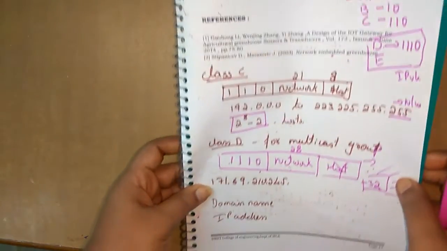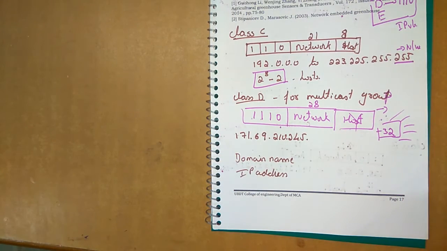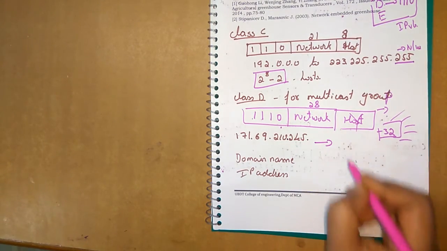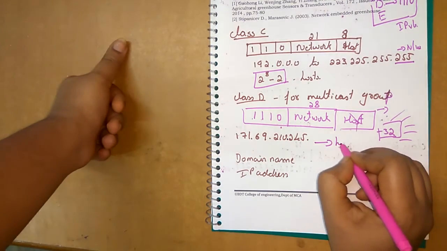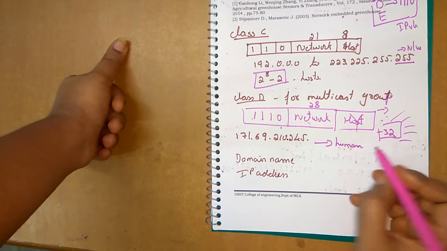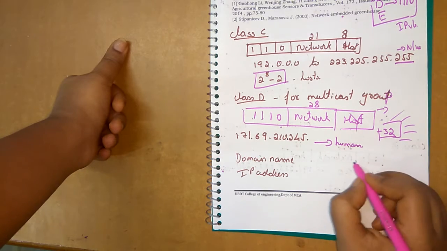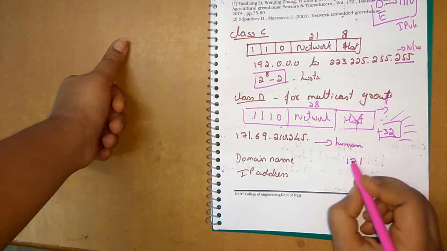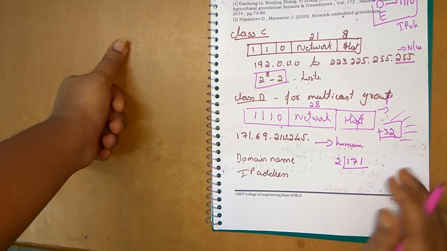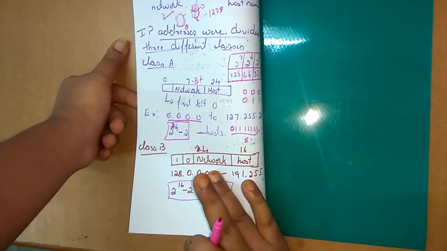I told you how an IP address is written in decimal, like this. This is for human understanding. How do you convert it to the respective binary IP address? Take 171. It can be divided by 2 repeatedly, like that, if you keep on converting.